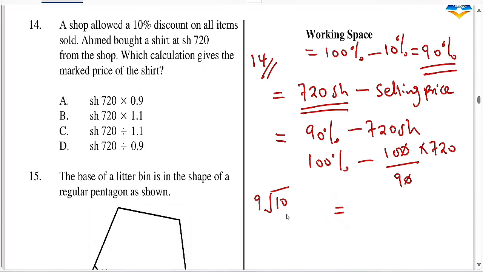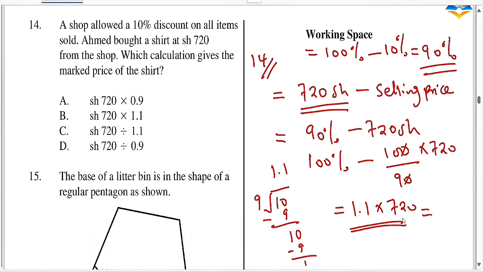9 goes into 10 once. Minus 9, remainder 1, and the process repeats itself again and again. So 10 divided by 9 is simply 1.1 recurring, so 1.1 times 720 is the calculation that gives you the market price of the shirt.